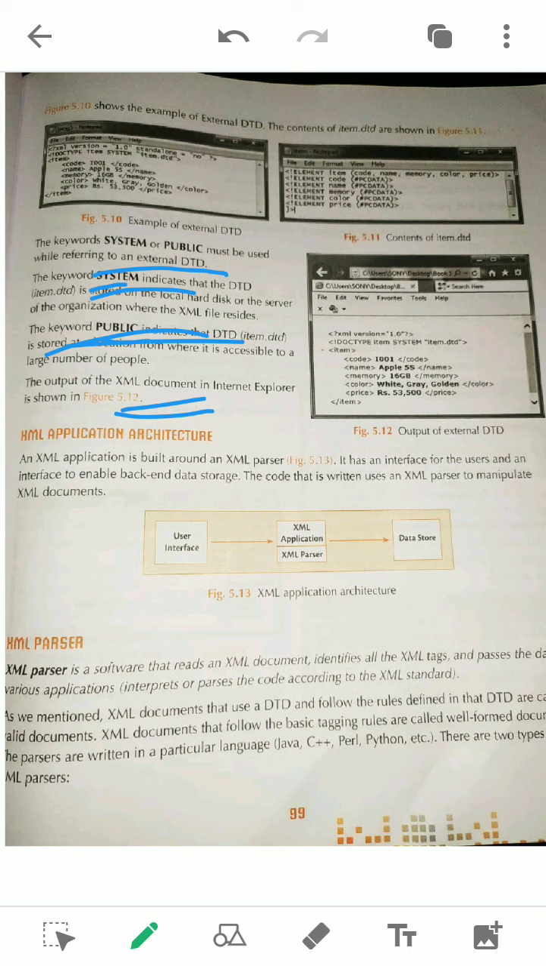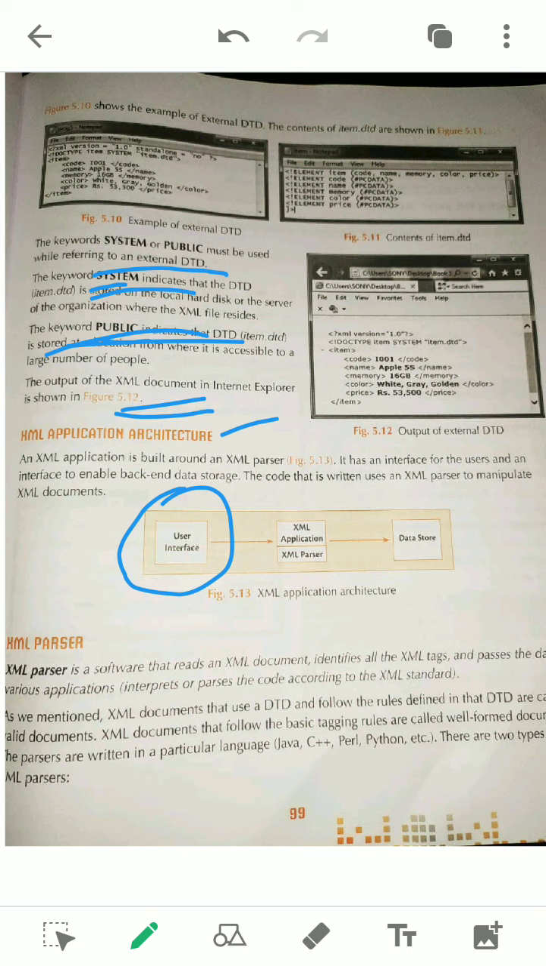Another topic is the XML application architecture. It means when we develop a software using XML, how it actually works. So it is the user interface. What is an interface? Something through which we can interact. A simple example: when we try to listen to a song on a computer system or on mobile phones also, the interface that is provided is the means through which we can access these things.